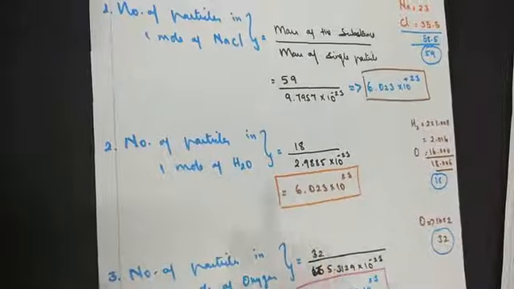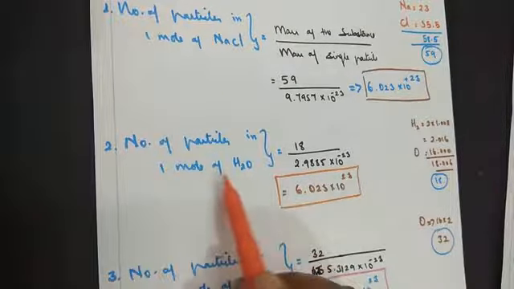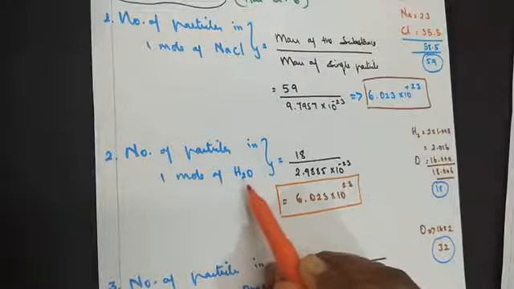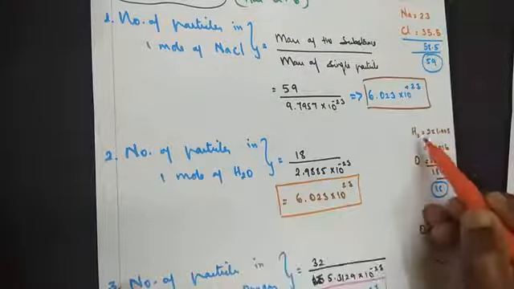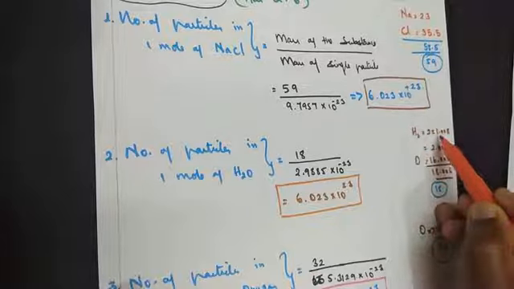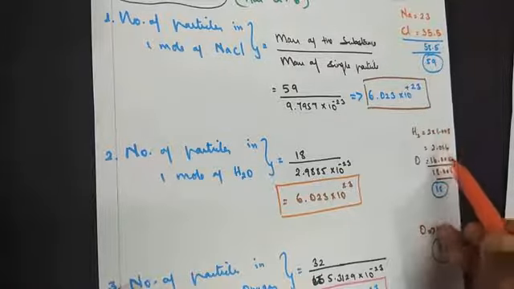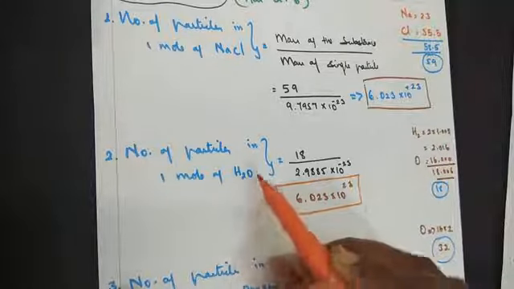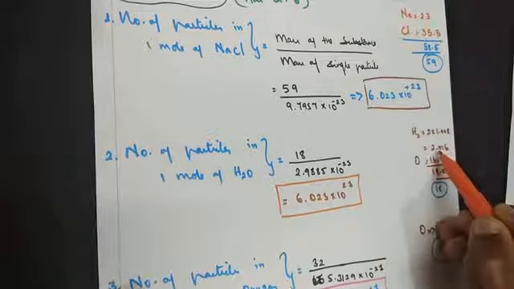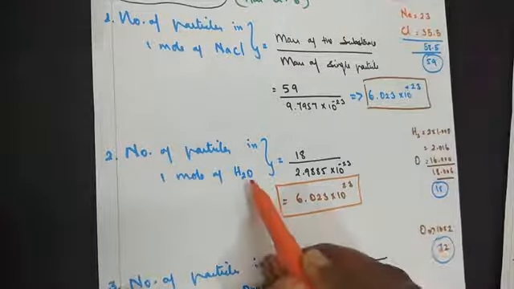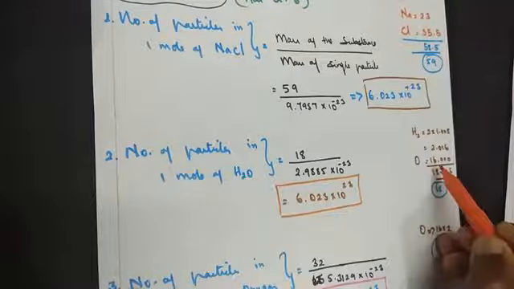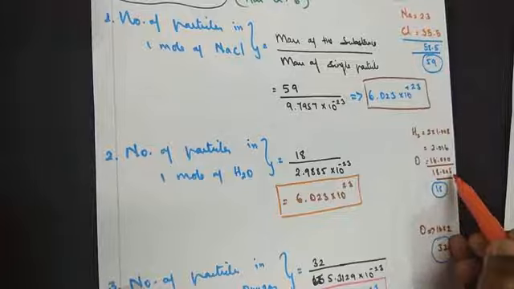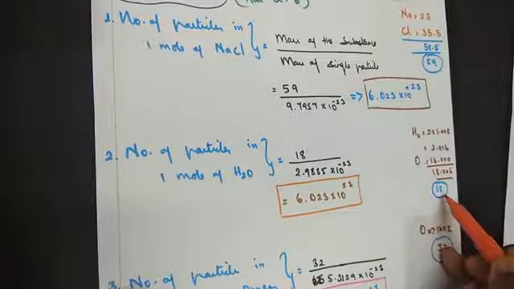Coming back to another example, the number of particles in 1 mole of water. How do we calculate the molecular mass of the water molecule? Hydrogen. Weight of one hydrogen atom is 1.008. Well, how many hydrogen atoms are there? 2. When we multiply, 2.016. Now, mass of oxygen atom is 16. You have calculated already. Adding up, we get 18.006. Round off the number to be 18.